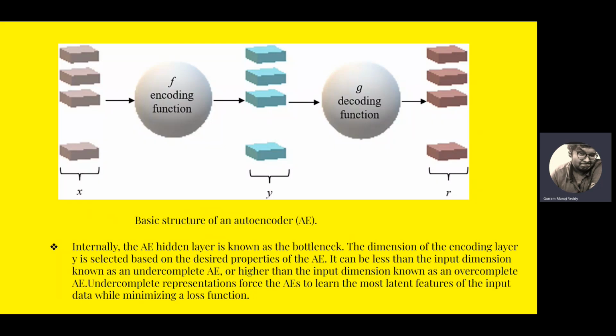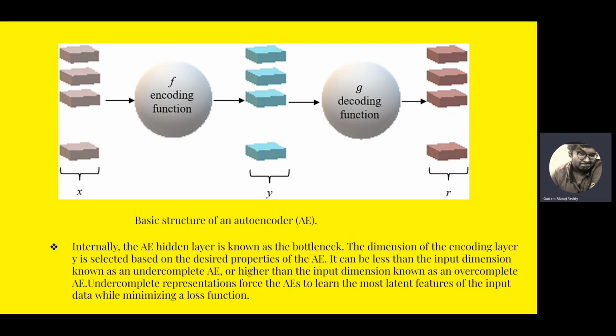In this, you can see from X input layer, we use an F encoding function to get this output. From this, we use a G decoding function to reconstruct the X, and we will get an R. From this R, we will try to update biases and weights. Internally, the AE hidden layer is also known as the bottleneck. That means this Y layer is also known as the bottleneck.